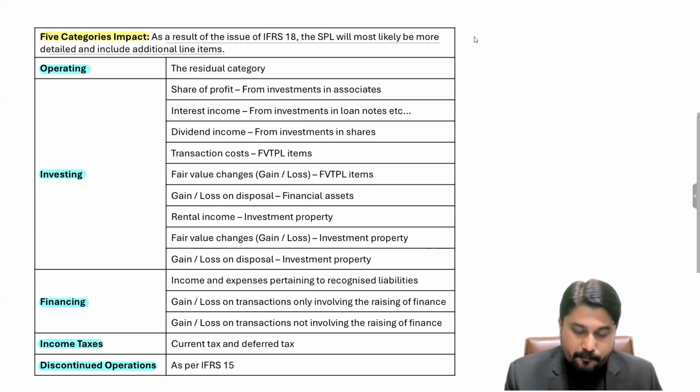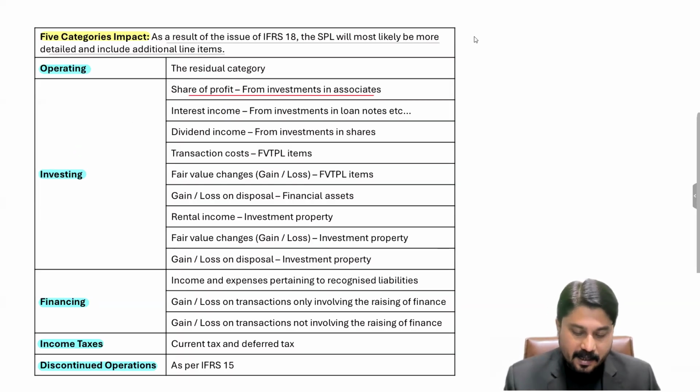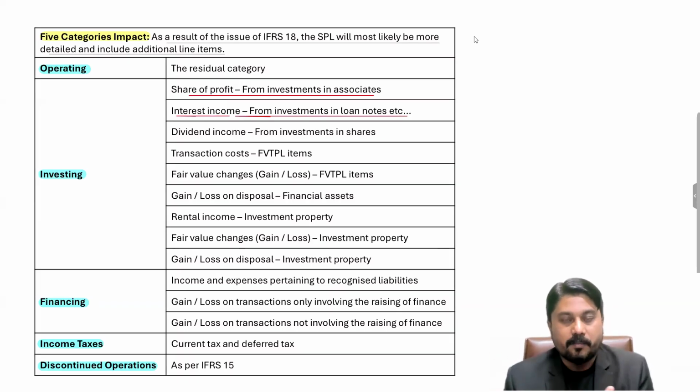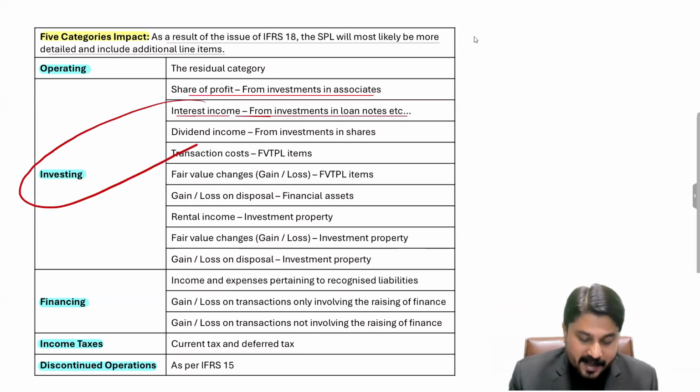For example, if you have invested in an associated company, that investment in associate is an asset for you, but any share of profit you will be getting, that income will be reported in this category as investing category. Number 2, if you have invested somewhere in loan notes, surely you will get the interest income. So that interest income which you are getting from investment in loan notes, that investment is an asset, and an asset is part of the balance sheet. That asset will be reported in the balance sheet, but the income which you have earned by investing in that asset is pertaining to an investment.